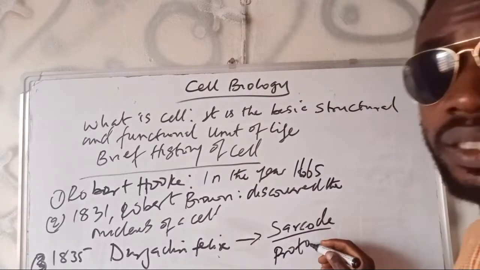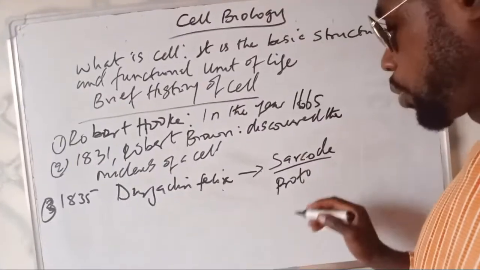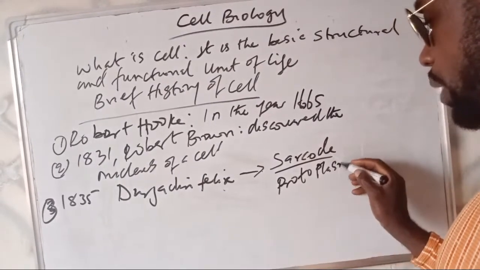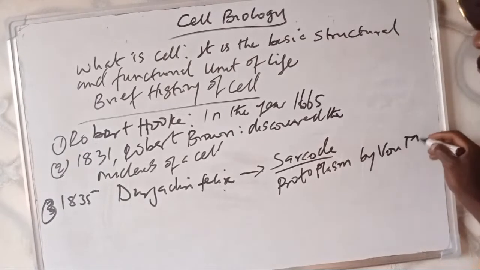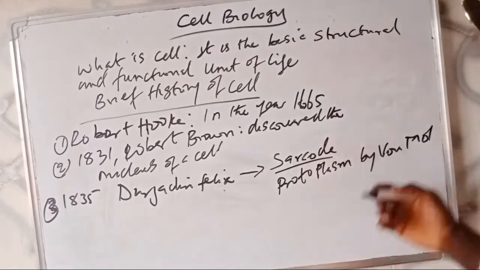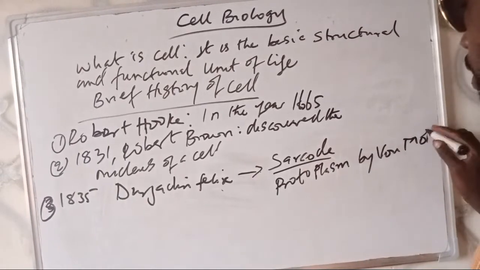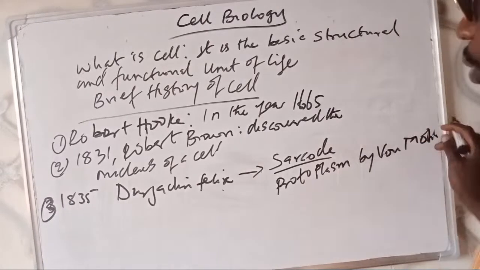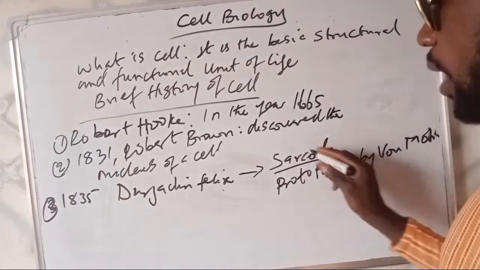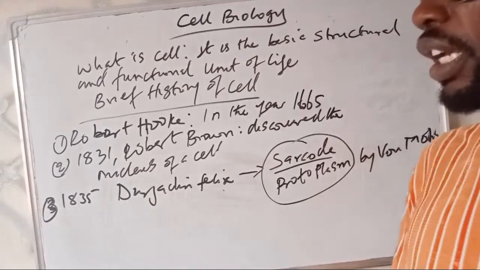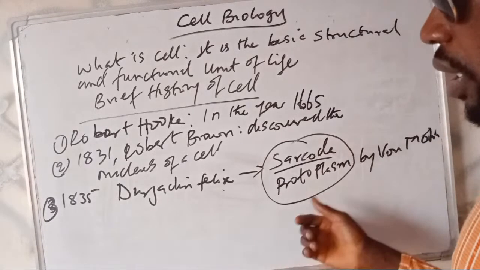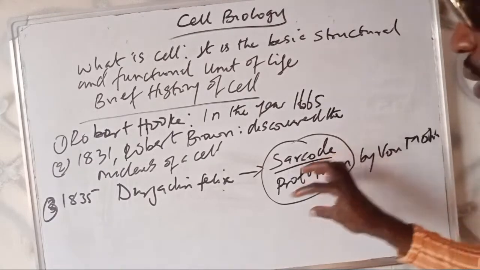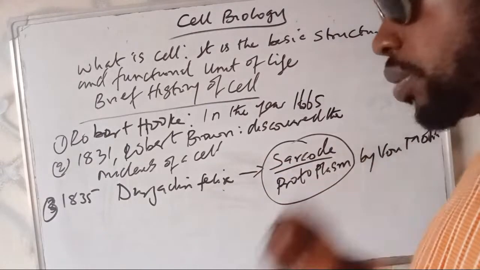by von Mohl, probably in 1848. So von Mohl called the sarcode protoplasm, and they all have the same meaning: the living content of a cell. Collectively with even Purkinje, they called this sarcode protoplasm.